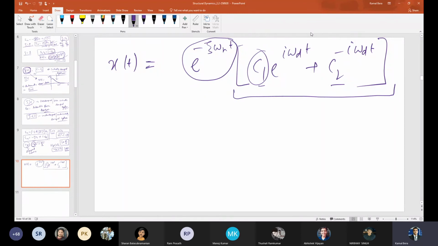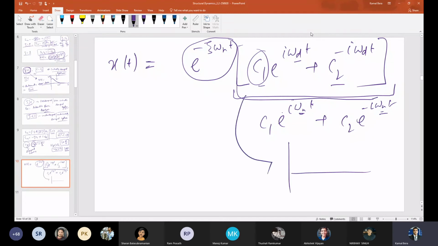Can you see this term is the same as what we obtained for the undamped free vibration? For undamped free vibration, what did we obtain? C1 e raised to i omega n t plus c2 e raised to minus i omega n t. Instead of omega n earlier, we now have omega d, but it is the same form. So this part resembles oscillation without any decay, but the extra term is now there, which previously was not. Here you can put zeta equal to 0, so this will be 1, and omega d will be omega n, because omega d is omega n root over 1 minus zeta square. So with zeta 0, you get back the same result that we obtained for the undamped free vibration.